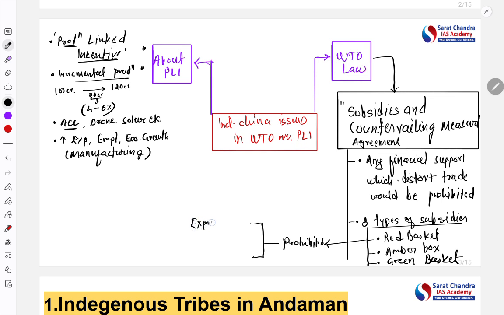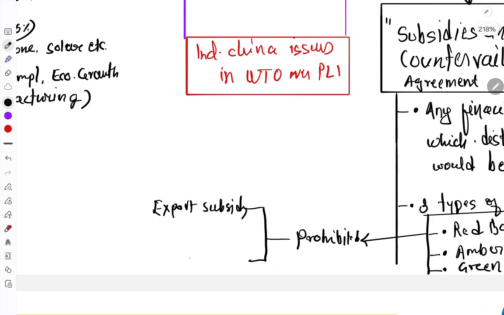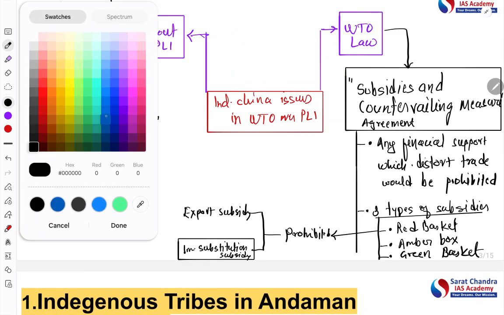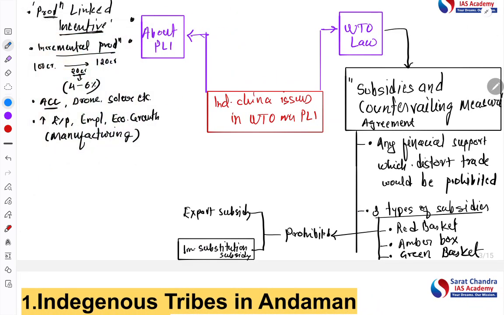One is that export subsidies are prohibited. Second is that import substitution subsidies are also prohibited. Remember this part, import substitution subsidy.